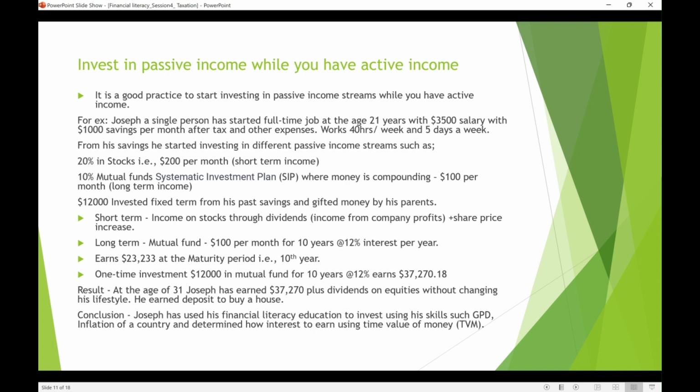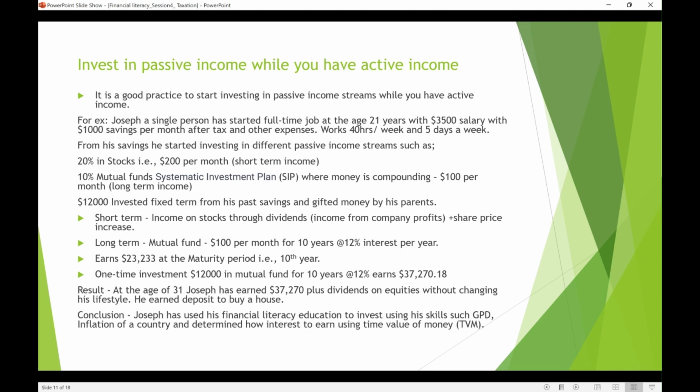That's at the rate of say 12%, and that could be more or less. SIPs can pay up to 25% per year. So he's earning around that. But let us see the long-term one. $100 invested for 10 years at the rate of 12% per year, he earns $23,000 at the maturity of the 10th year.